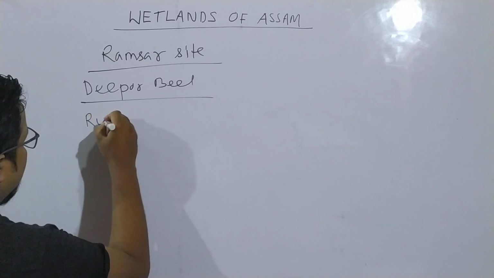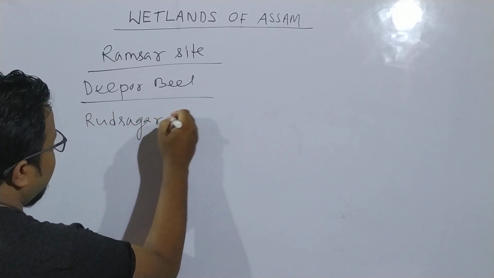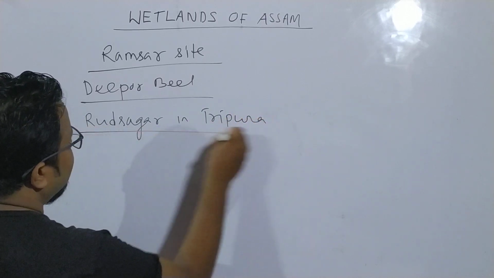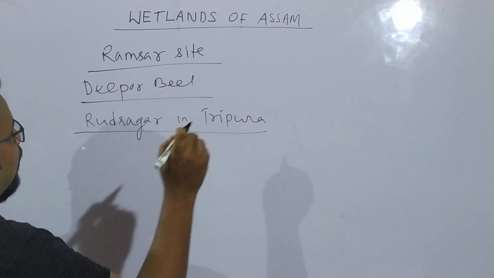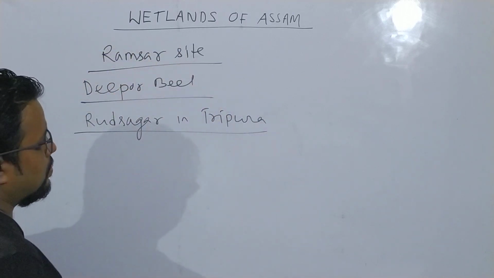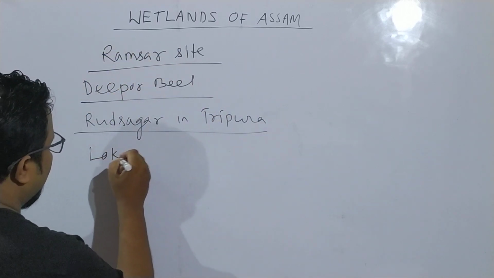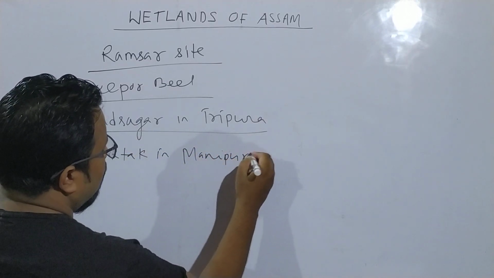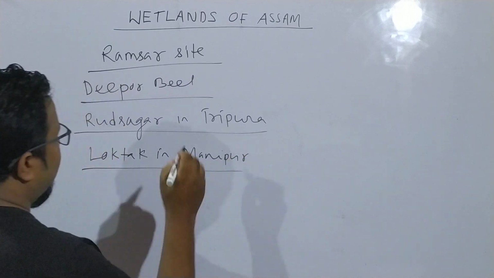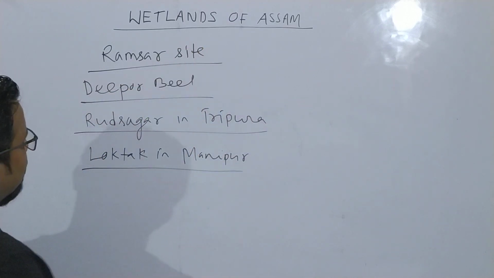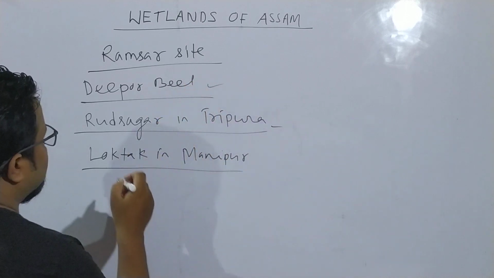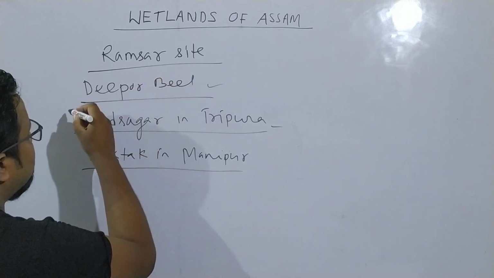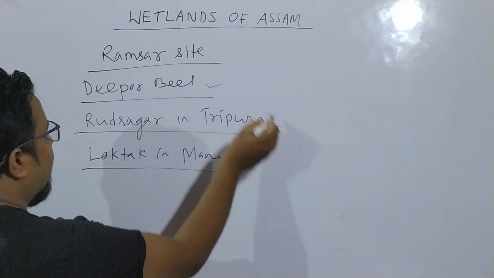One is Rudrasagar in Tripura, which is also a wetland having its name in the Ramsar site list. Again, Loktak in Manipur. It also has its name in the Ramsar site list. These three, Deepor Beel in Assam, Rudrasagar in Tripura, Loktak in Manipur, are the Ramsar sites in the entire northeast.